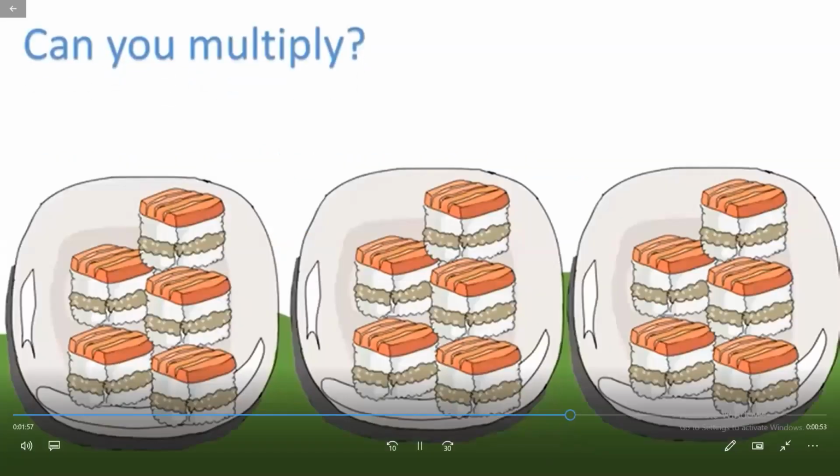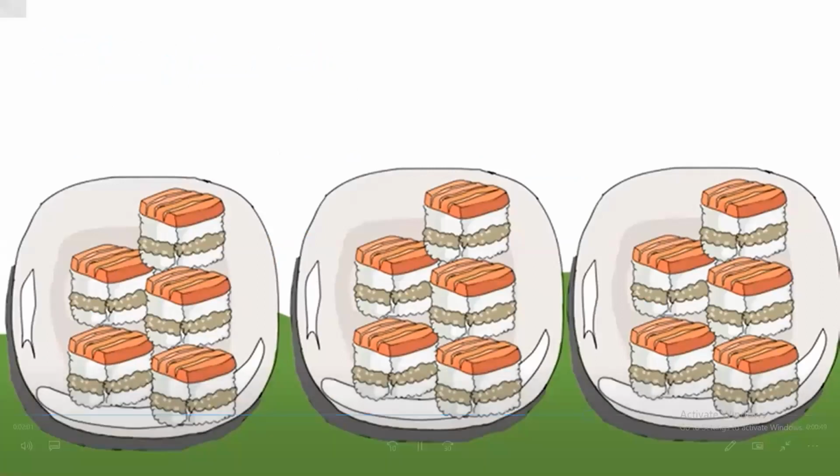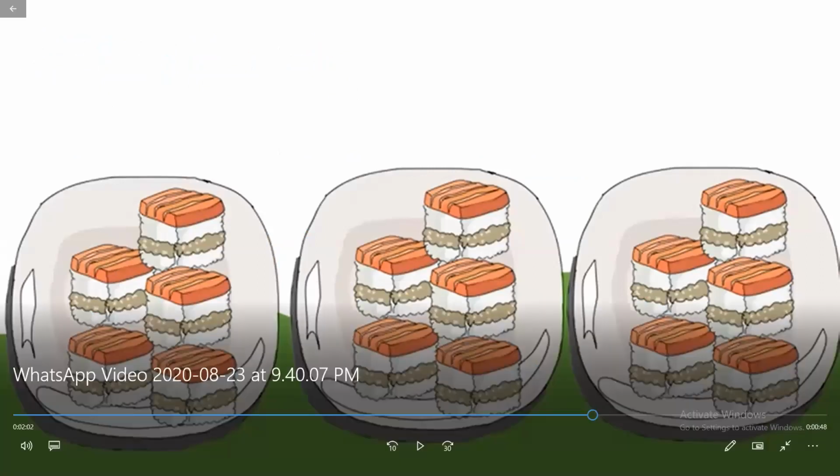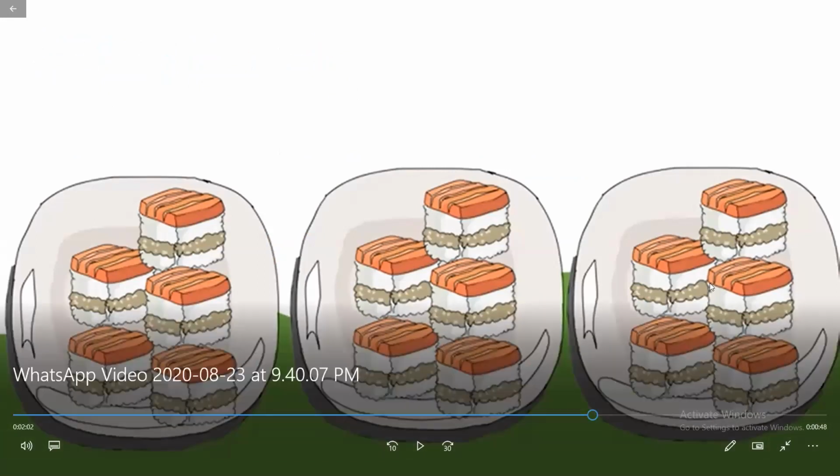Okay. So now can you multiply? You have to find out the answer. See the question. There are three packs given, and in each pack, how many pastries are there? Let's count: 1, 2, 3, 4, 5.